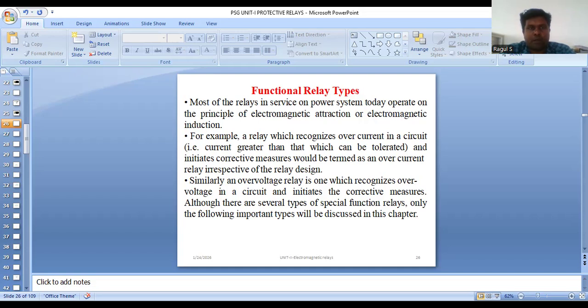What is the role of a protective relay? A power system consists of different elements, specifically generators, transformers, transmission and distribution circuits.